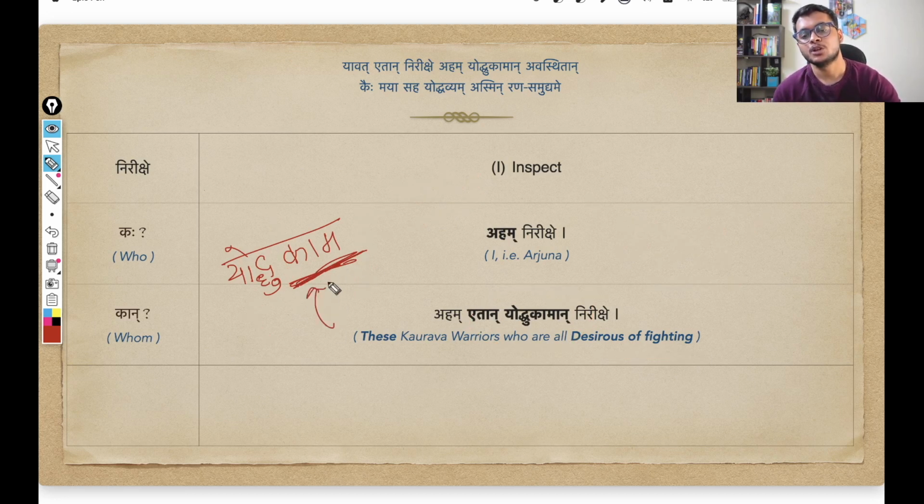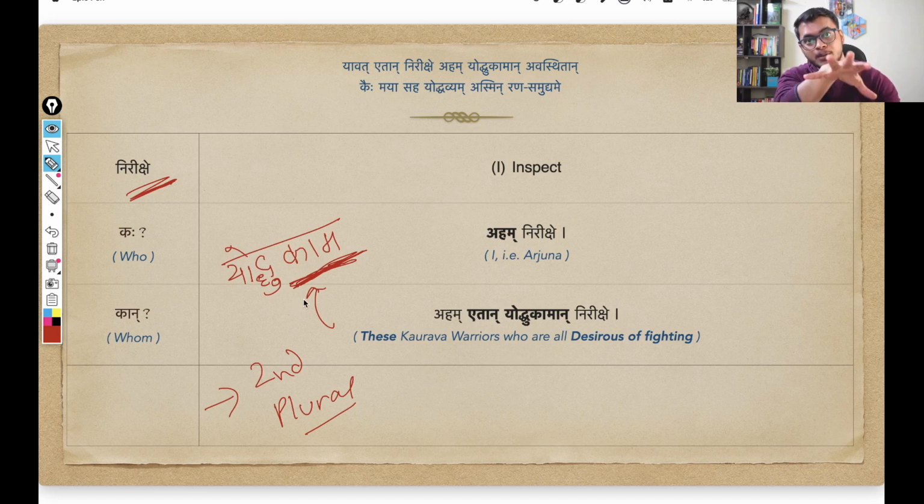Okay, and this particular word Yodhu kam here is in second word case plural. So why plural? Again, very easy to understand, because Arjuna is talking about all the warriors that are eager to fight. So multiple people, so plural, bahuvachan. And why second case? Because the warriors here are the object of this action, nirikshe. Since they are the object that I inspect, they are the karm. So karm usually is in second word case. So in second word case, plural form, Yodhukam changes into Yodhukaman.